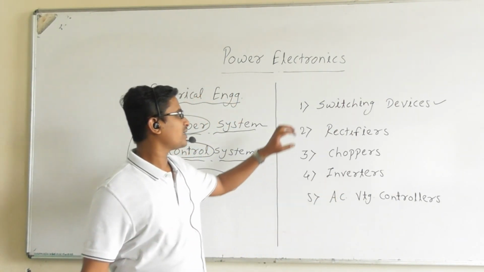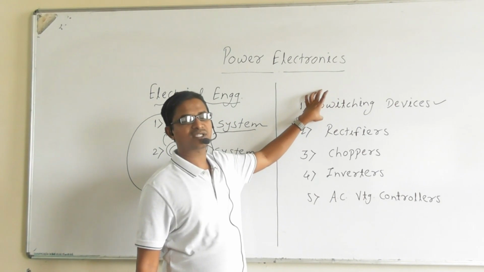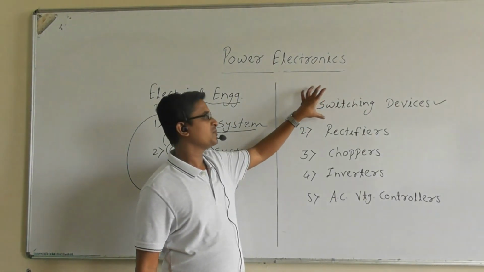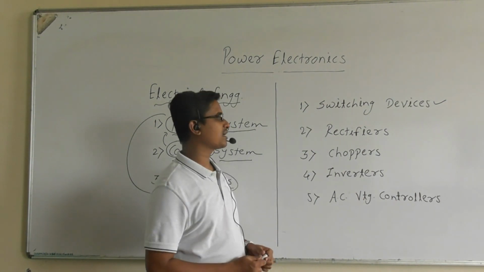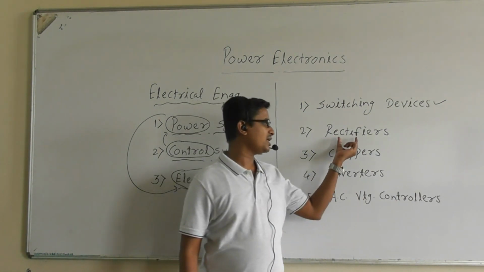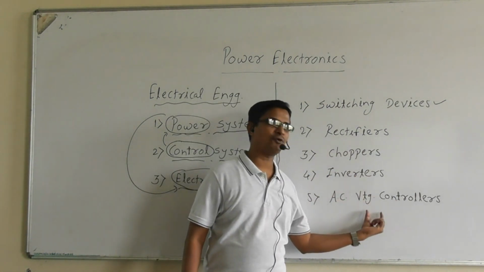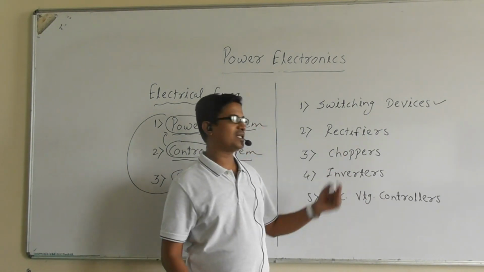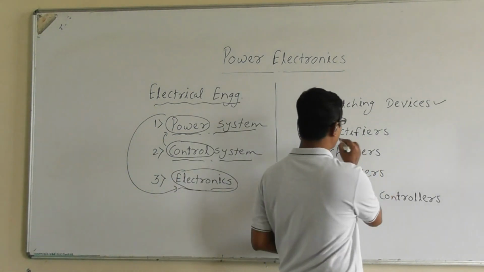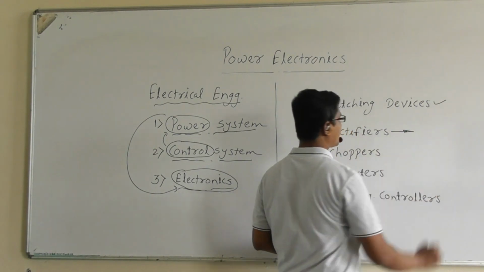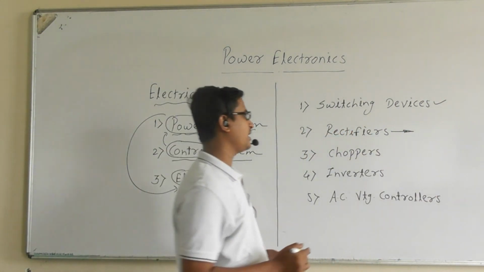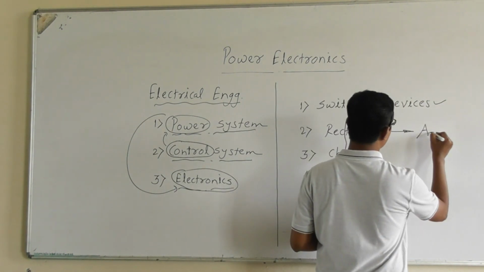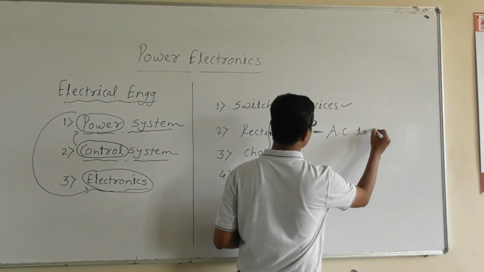Next, with the help of the devices we have discussed in chapter 1, we are going to design circuits. In power electronics we have 4 circuits. First one is a rectifier. The rectifier is a circuitry that converts AC to DC.